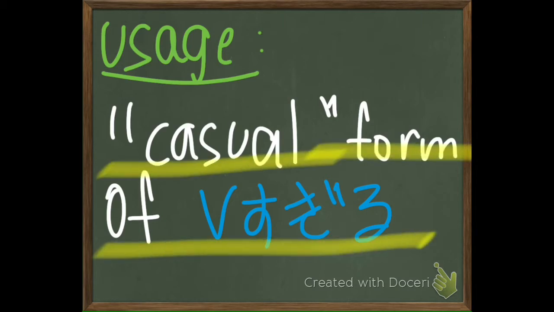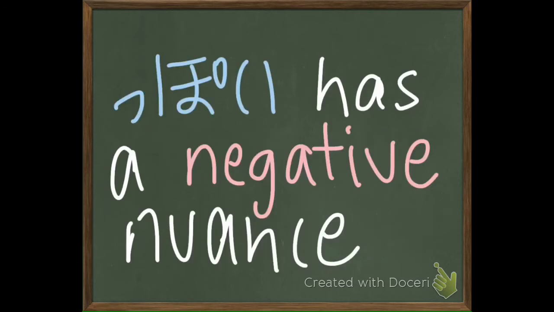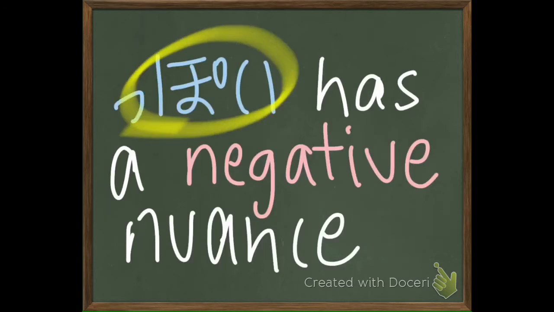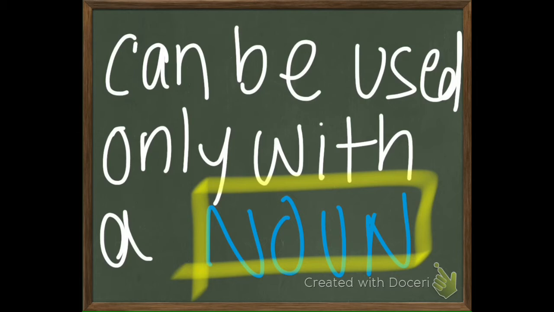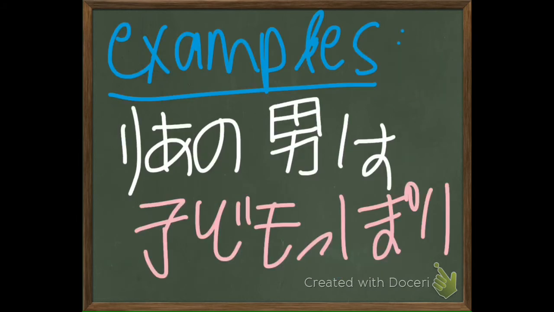However, there are a few key differences. Ppoi has a negative nuance, exactly like Sugiru. This is one of the similarities. The main difference is that Ppoi can only be used with a noun. Just as Sugiru can be used only with a verb, Ppoi can be used only with a noun. So let's get into some examples.